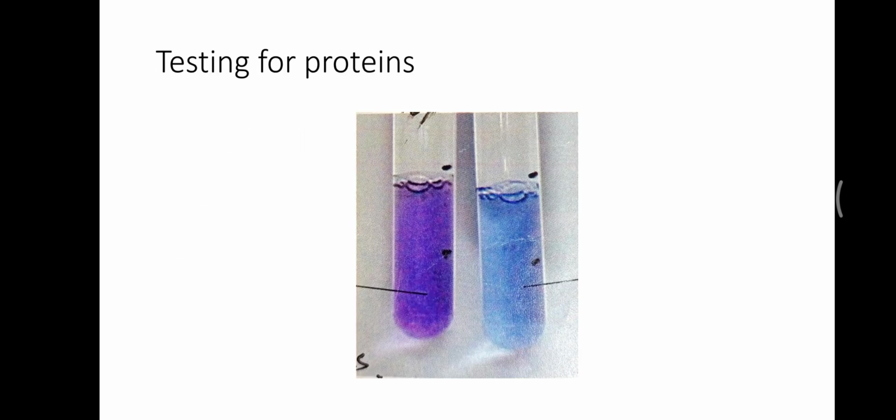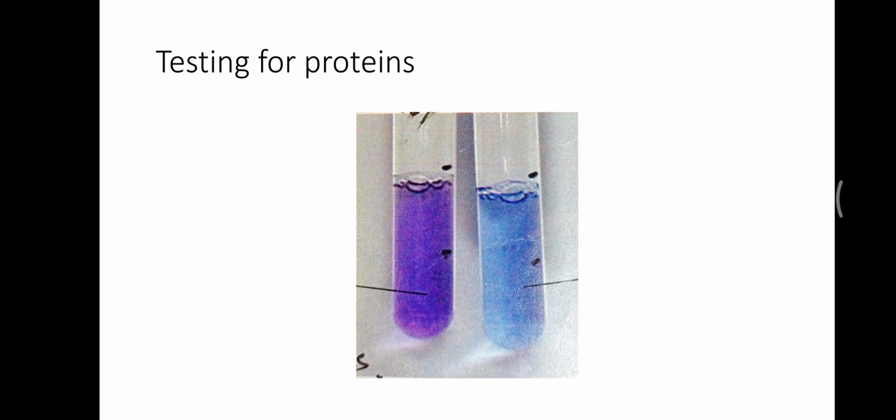The last test was the test for proteins, which is done by a blue solution known as biuret solution, and we will add protein to it. If the added material is protein, the blue color of biuret solution will turn into violet color, but if there is no protein, then the blue color of this biuret solution will remain blue.